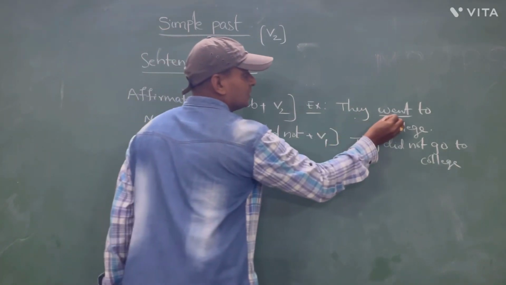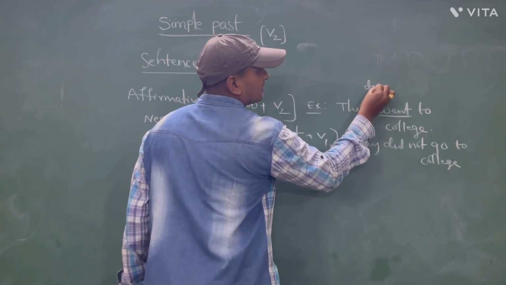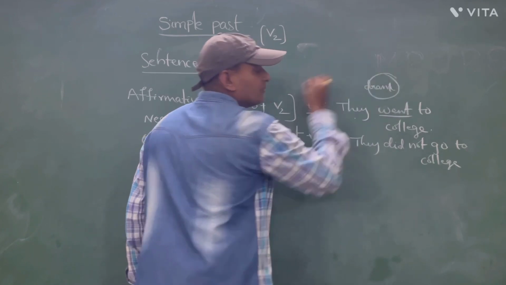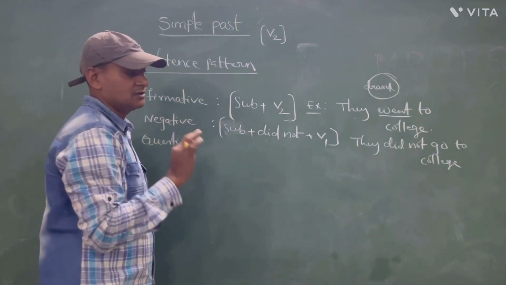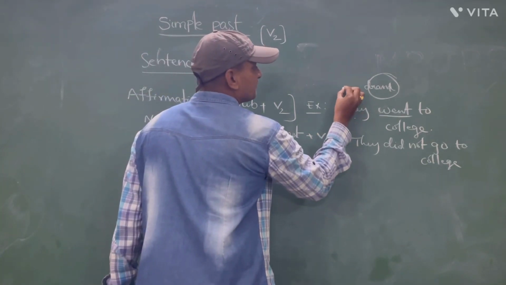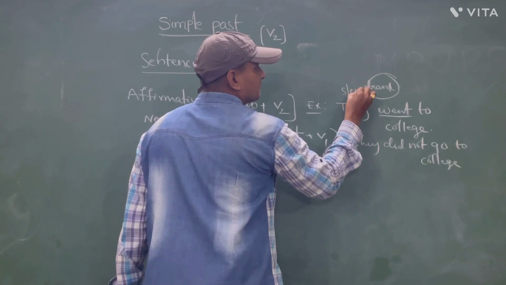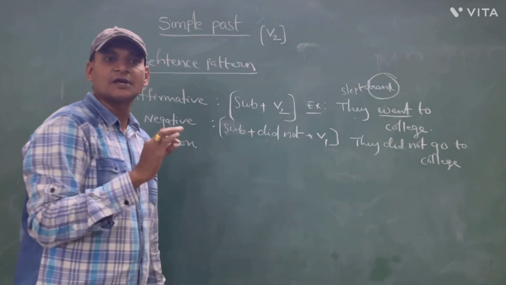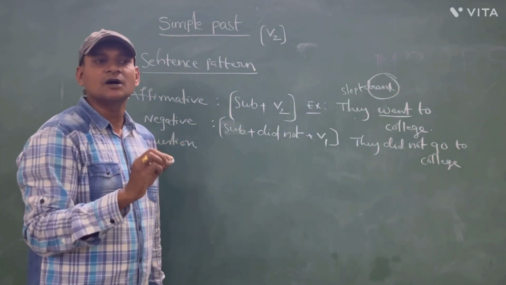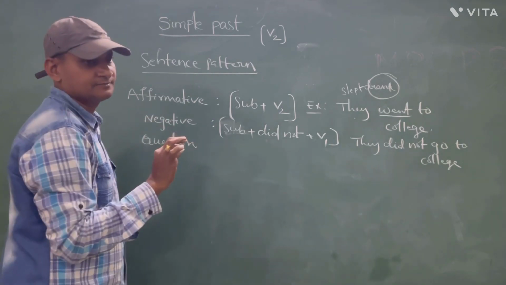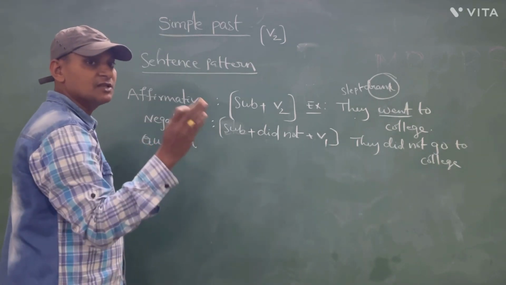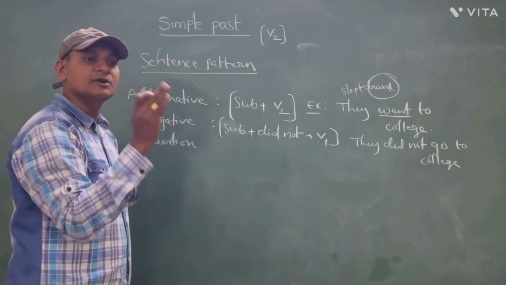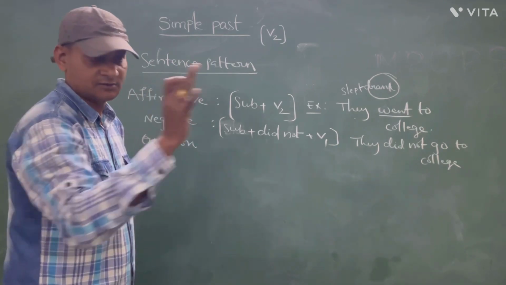For example, if there is drank, the negative form is did not drink. If there is slept, the negative form is did not sleep. Take the first form. When you write the negative, you have to write did not plus verb 1.